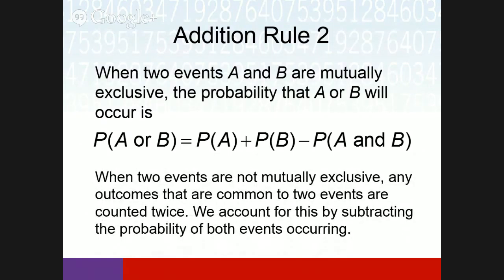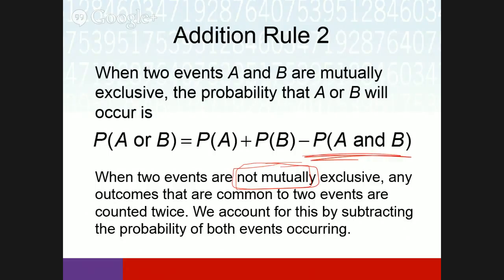Addition rule for two events that are not mutually exclusive: you have to take out the repeats.